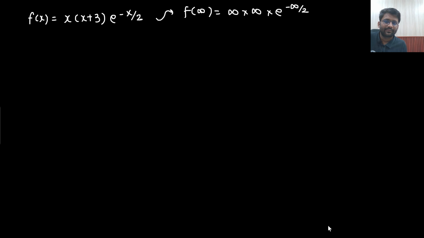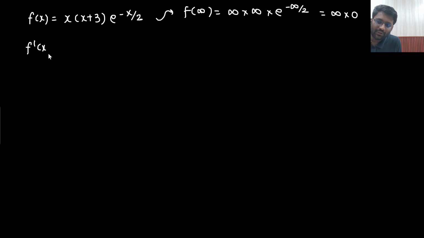Infinity into infinity is infinity, and e to the power minus infinity by 2 becomes 0. So it becomes infinity into 0 form, which means you will have to take the limit. That limit we will ignore. So let's not do it. As of now, let's get started.